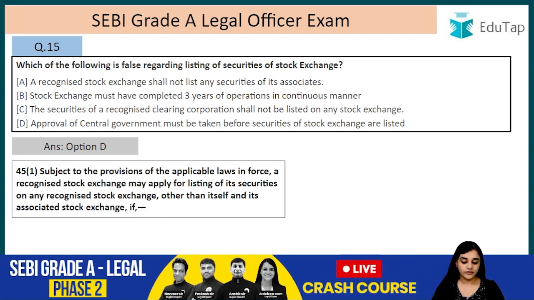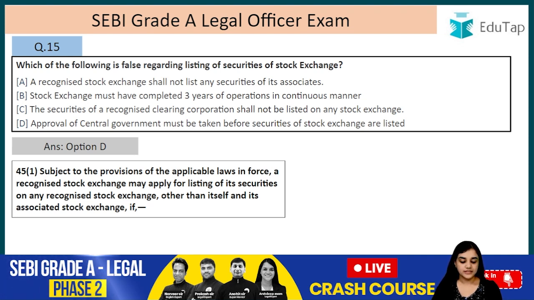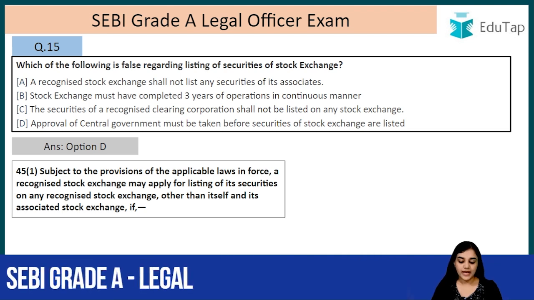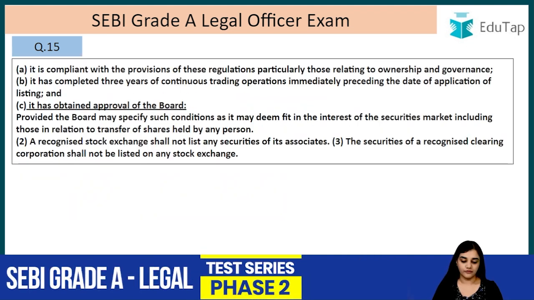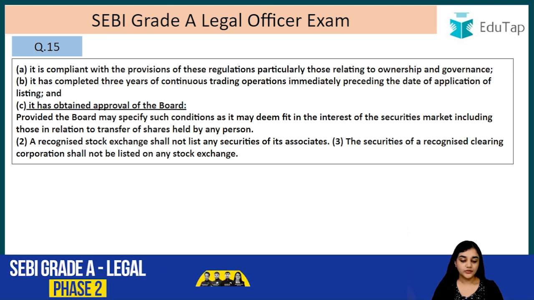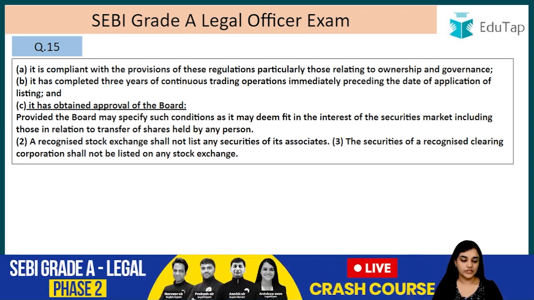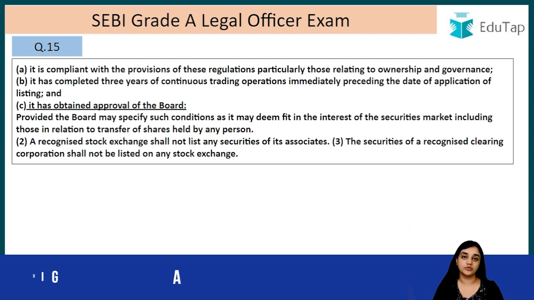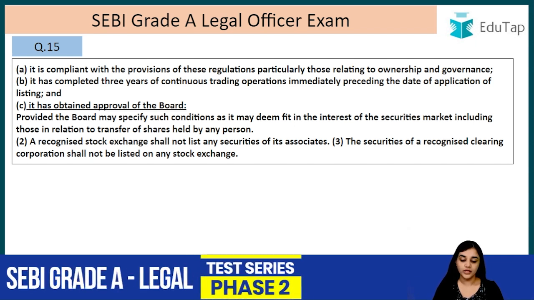Subject to the provisions of the applicable law in force, a recognized stock exchange may apply for the listing of its securities on any recognized stock exchange other than itself and its associated stock exchange if it is compliant with the provisions of these regulations, particularly those relating to the ownership and governance. It has completed 3 years of continuous trading operations immediately preceding the date of application of listing, and it has obtained approval of the board. So the approval has to be taken from the board,